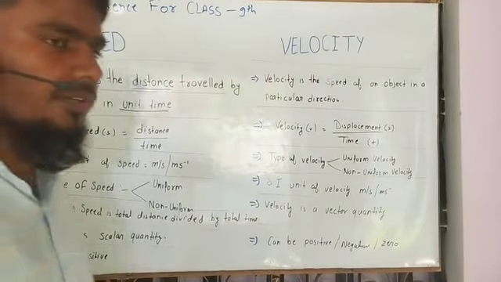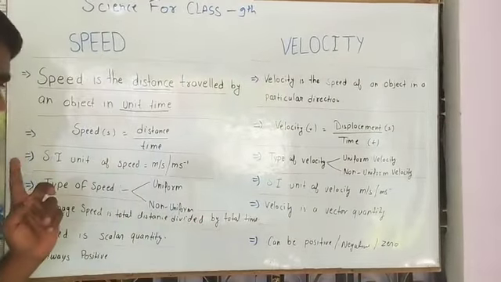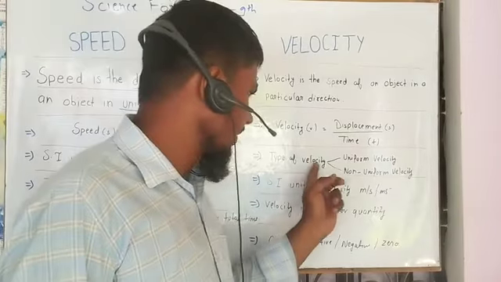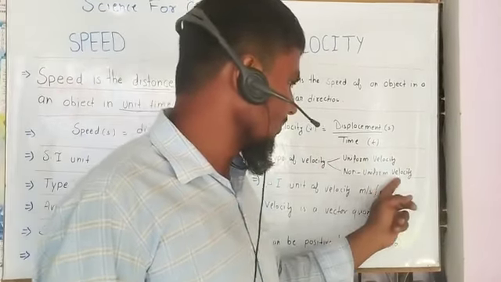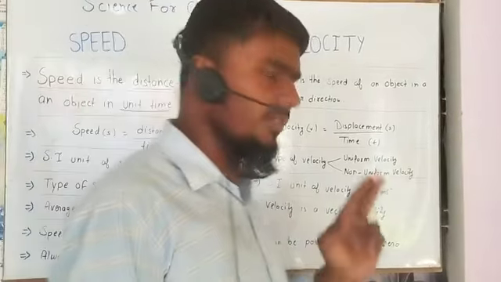And if an object travels unequal distances in equal intervals of time, that is called non-uniform speed. Similarly, velocity has two types, uniform velocity and non-uniform velocity. What is the difference between speed and velocity? Only one difference: direction.